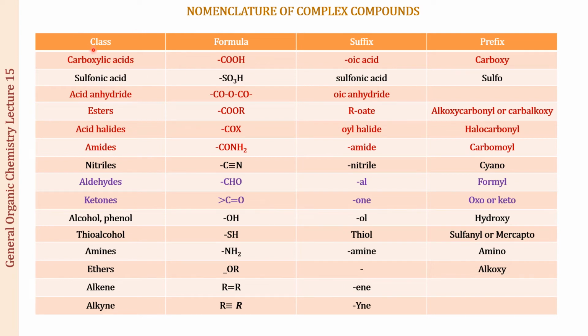The class of the compound, carboxylic acid, and going down the priority order. Next we have the formula of the compound, then the suffix that we use for them, and then the prefix that we use for them. Right, so this is how you are going to give a priority to the different functional groups which are present in the compound, starting from carboxylic acid moving down to the alkynes.